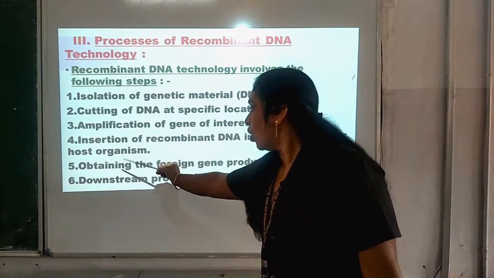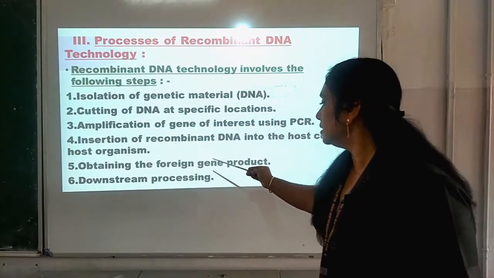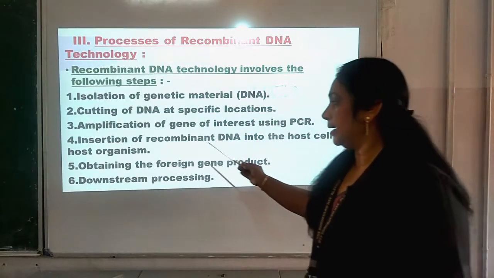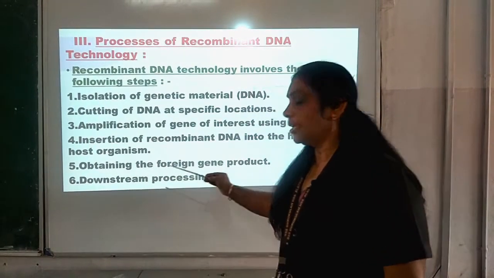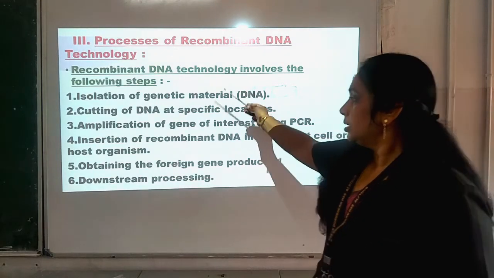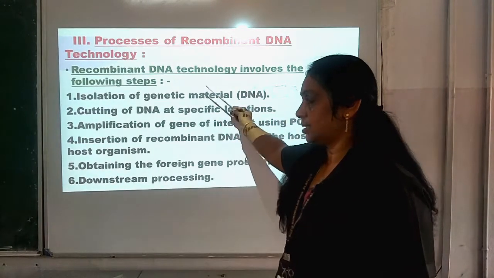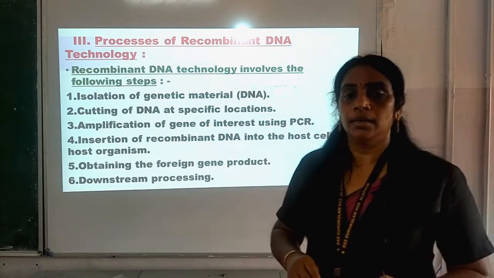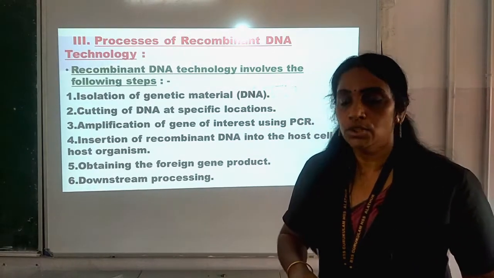Number 5, obtaining the foreign gene product, and number 6, downstream processing. So, my dear children, these steps one by one we will be looking into in detail.